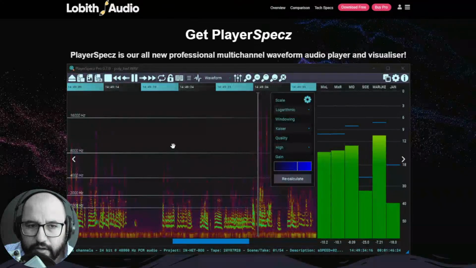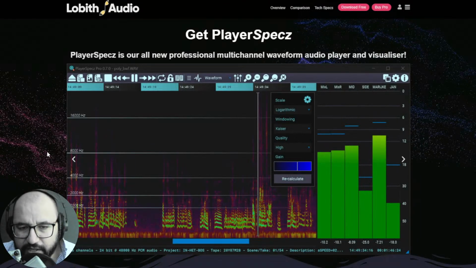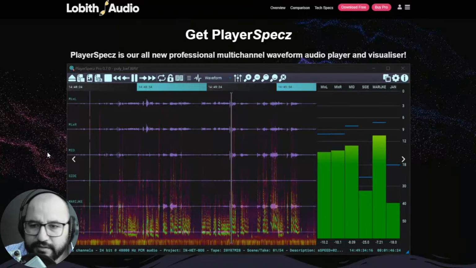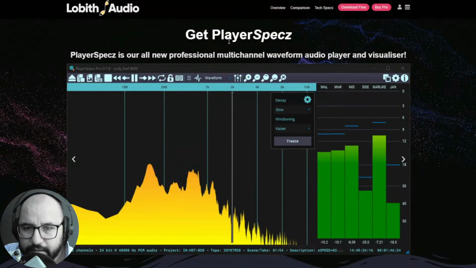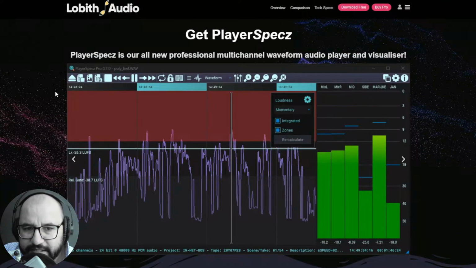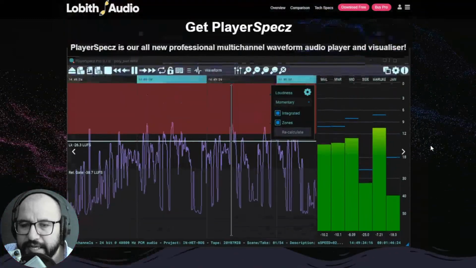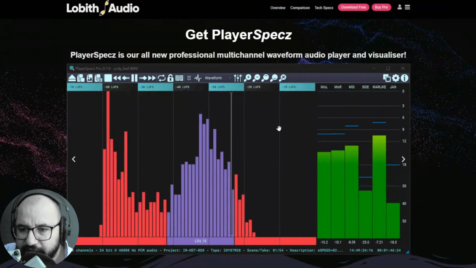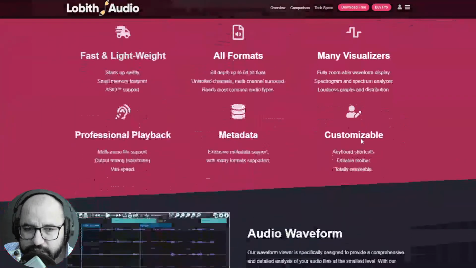All right. Also, in the others section of this video, since these are not effects or virtual instruments nor sample packs, we have PlayerSpecz. It's called this app, right, by Lobith Audio. So this is a professional multi-channel waveform audio player and visualizer. So you can play your songs here, and you can analyze a lot of things actually in this audio player visualizer. You can check out the waveforms, the levels.